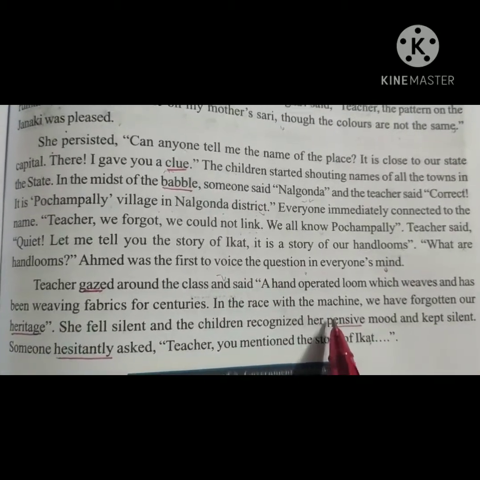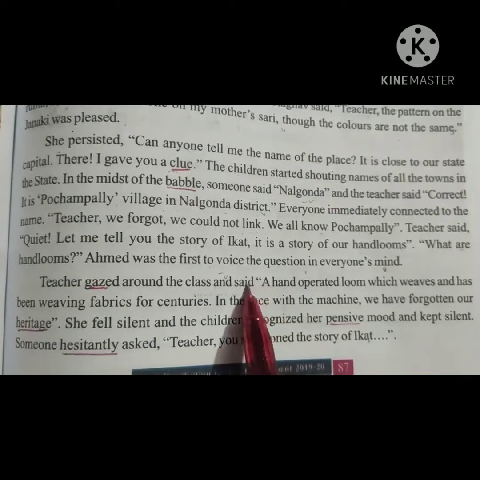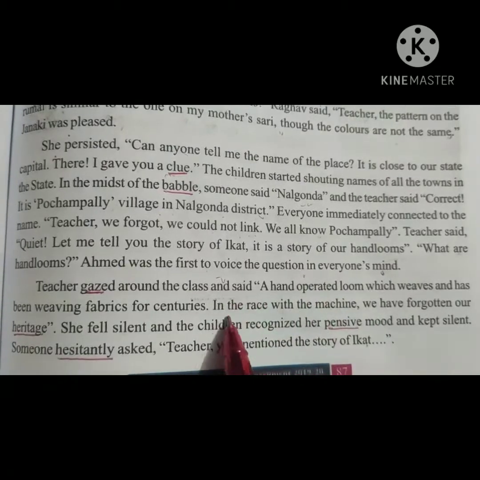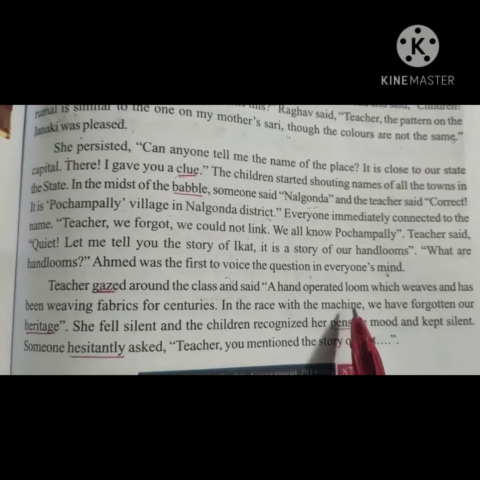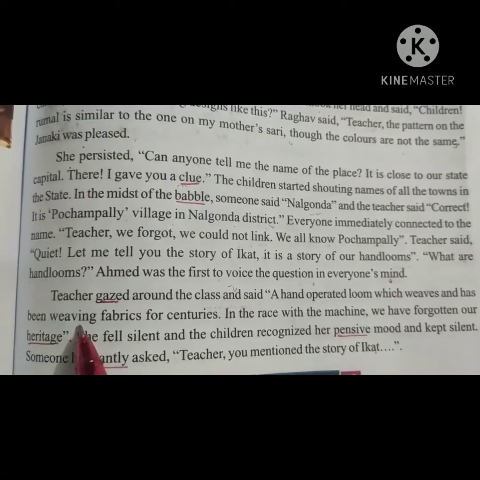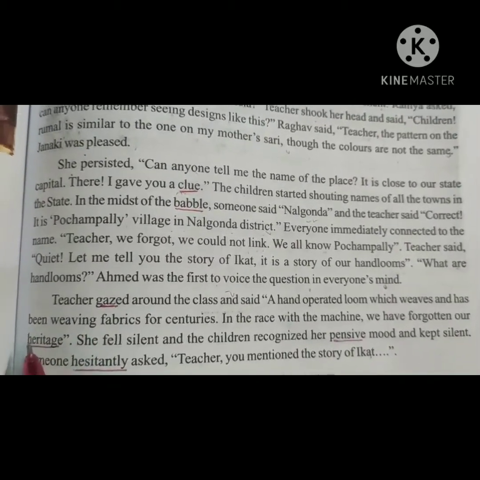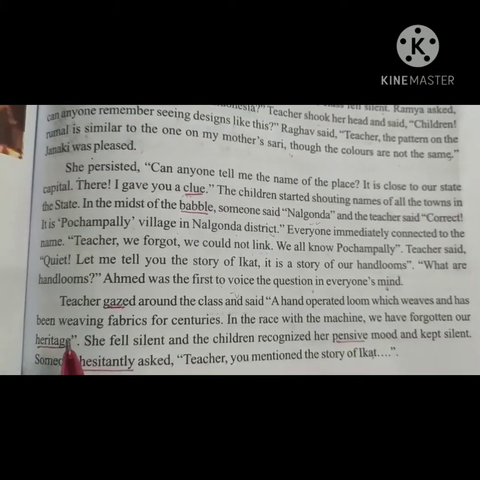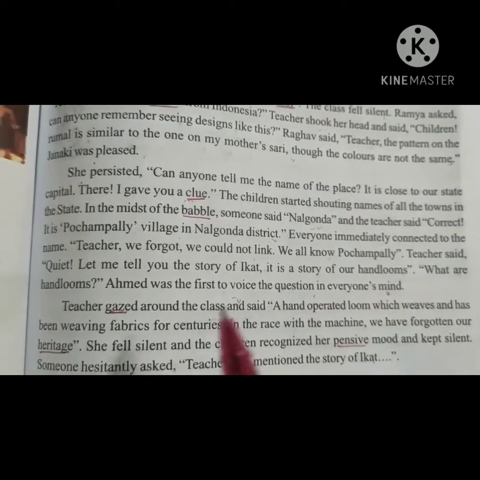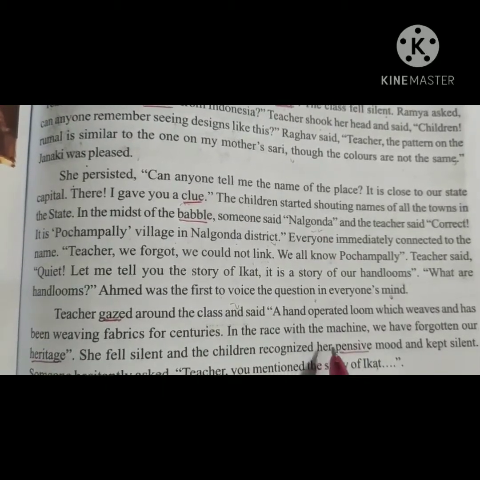Previously we did it with the help of hands, but now the machine itself does it. Heritage means the history and traditions that a society has had for a long time. Pochampalli is made up of handlooms, but now, in this racing field, fabrics come from power looms.